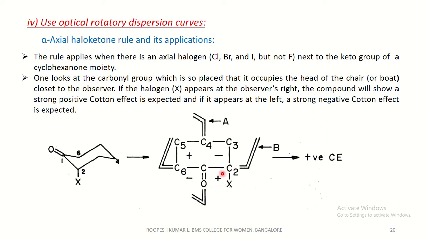That is, if a substituent lies in the positive quadrant, then it contributes to the positive Cotton effect. Whereas if the substituent is in the left quadrant, or the negative quadrant, then it contributes a negative Cotton effect.